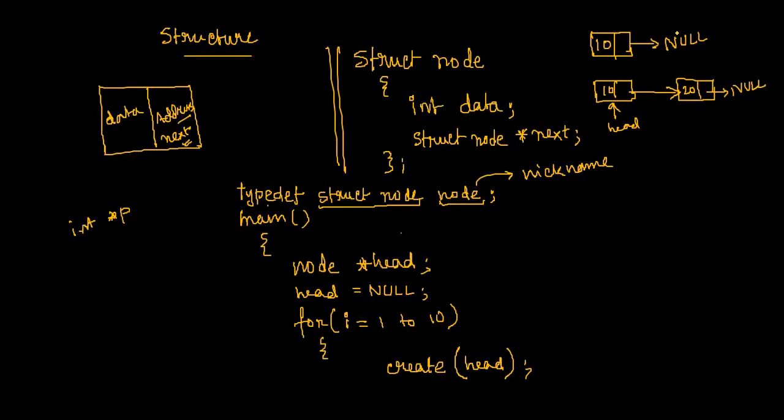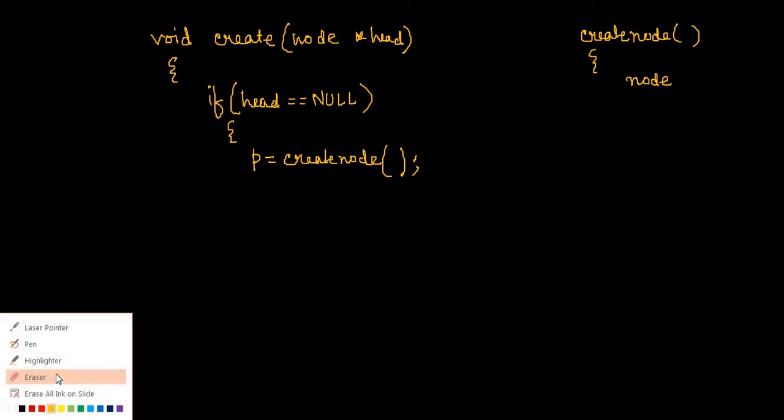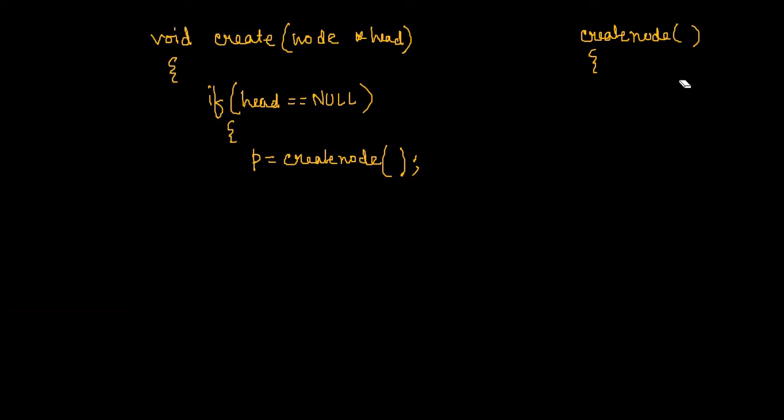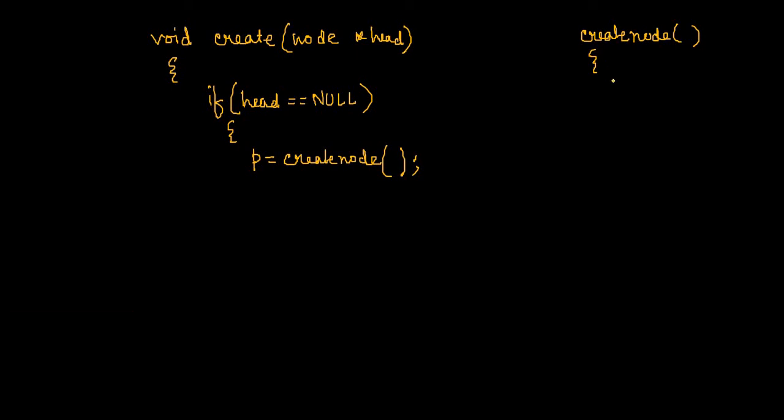A pointer of what? A pointer of this node type, struct node type. So I will create a pointer, say node pointer, obviously not struct node. I don't need to write struct node because I have already typedef'd it as node. So I can write node pointer, say P, and here I will write P equal to what?